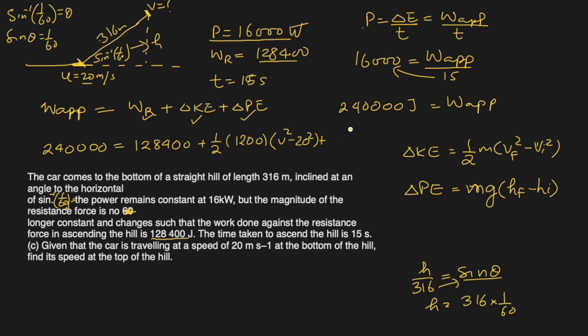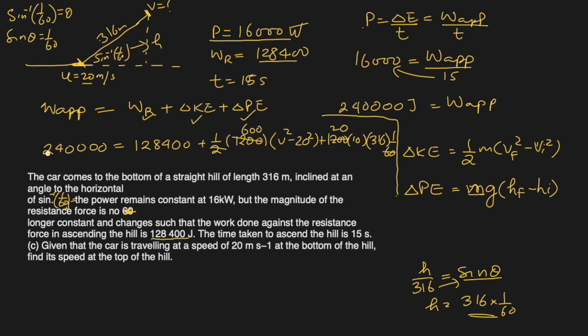So I was here. Let me separate this. Okay. So it will be m, which is 1200, g, which is 10, and the height difference will be this height minus 0, which is this height only, 316 multiplied by 1 over 60. So we can cancel this. It becomes 600. We can cancel this with this, 20, and that's it.